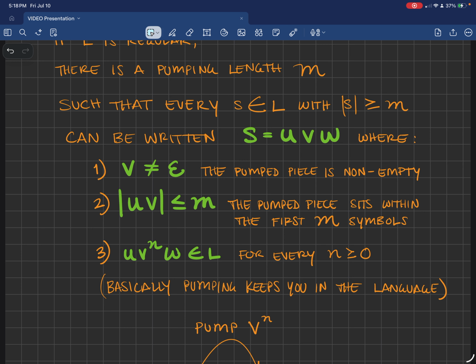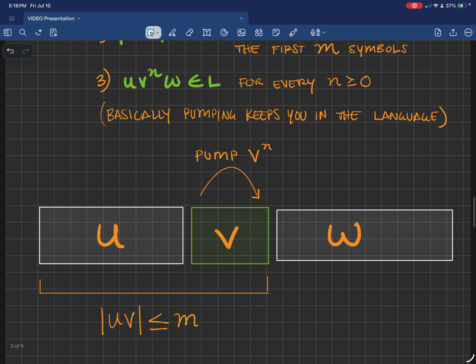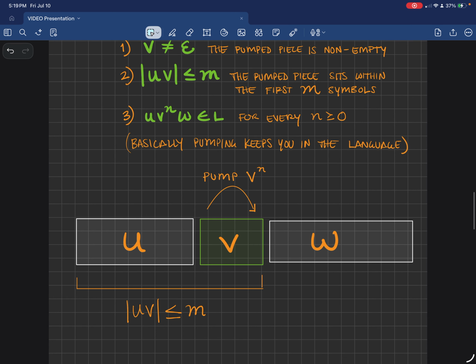Basically, pumping keeps you in the language. Here, you can see that I've sectioned off the pumping part. We're forcing it into the UV part of UVW.